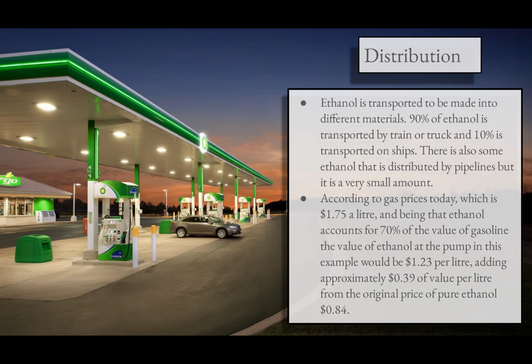As a note, the previous cost prices mentioned may not be entirely accurate to the date, given the circumstances surrounding the economy of oil in the current day. The cost and value added of producing ethanol today is significantly higher due to decreased supply from previous trade partners. According to gas prices today, which is $1.75 a liter, and being that ethanol accounts for 70% of the value of gasoline, the value of ethanol at the pump in this example would be $1.23 per liter, adding approximately 39 cents of value per liter from the original price of pure ethanol, which is 84 cents.